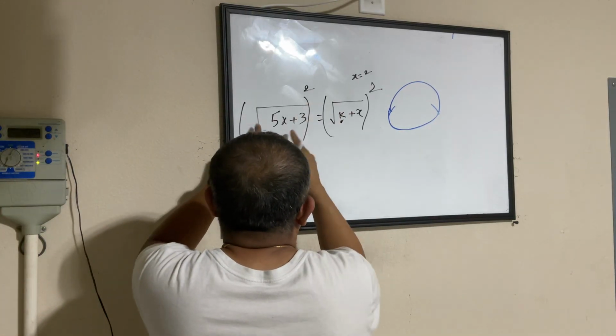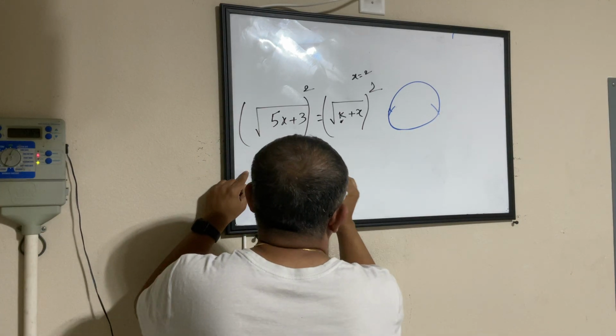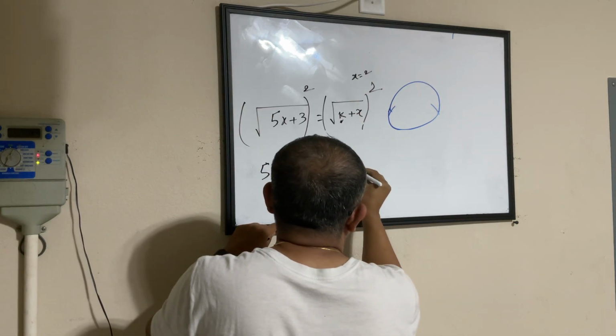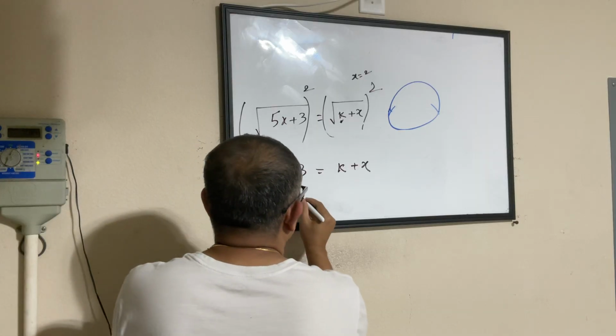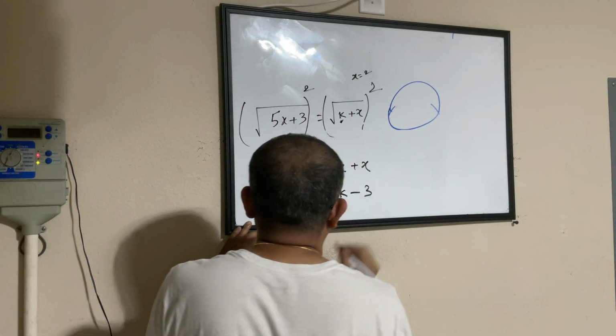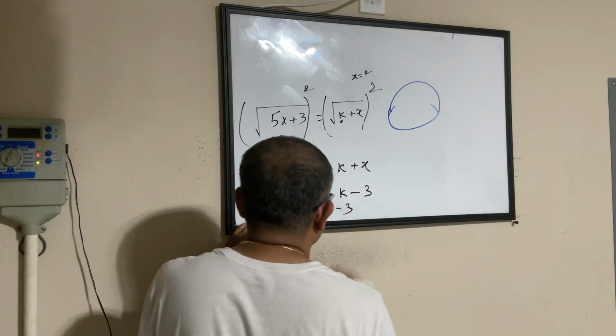The square of the square root knocks off the radical symbol here. The square of the square root again knocks off the radical symbol. This becomes k plus x. You get 5x minus x equal to k minus 3. So 4x equal to k minus 3.